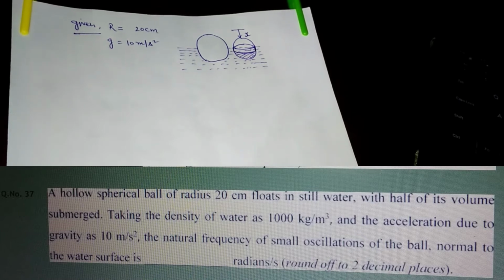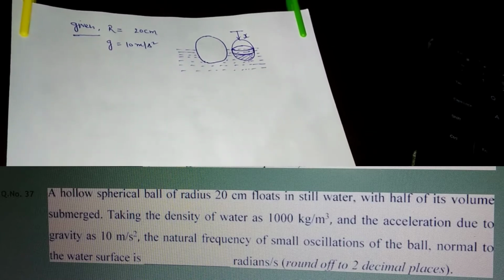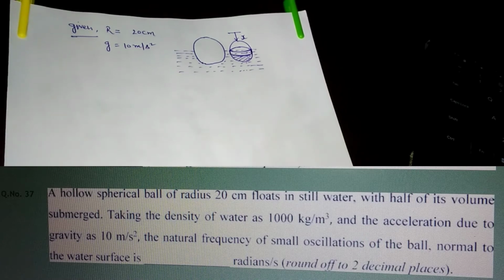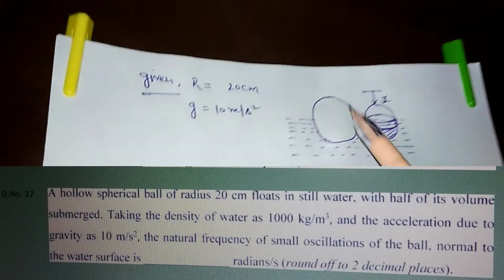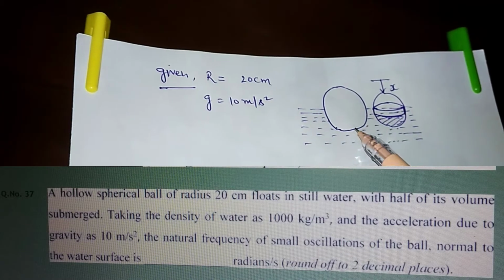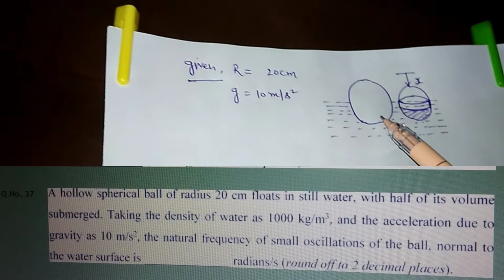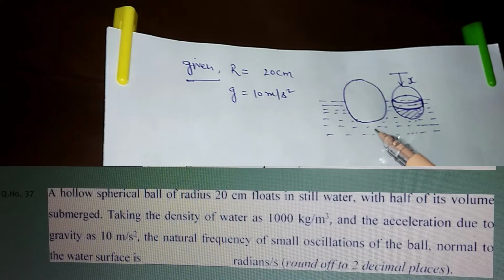So in this question we have to find the natural frequency of small oscillations of the ball. So this is the spherical ball which is submerged in the water. Okay, half of its volume is submerged inside the fluid.